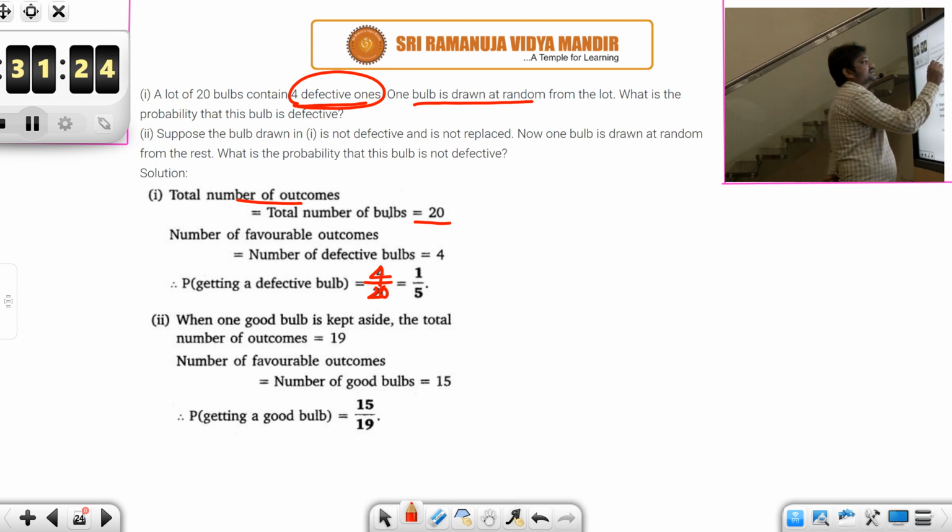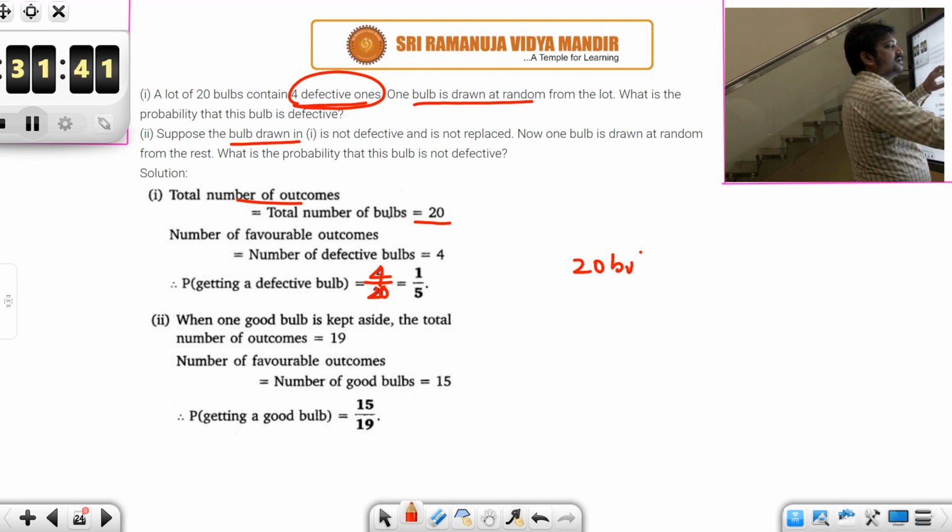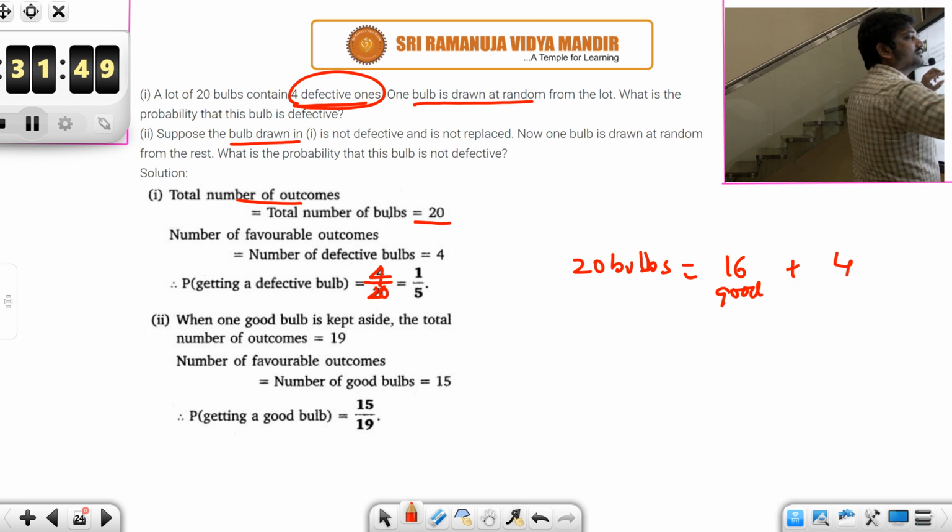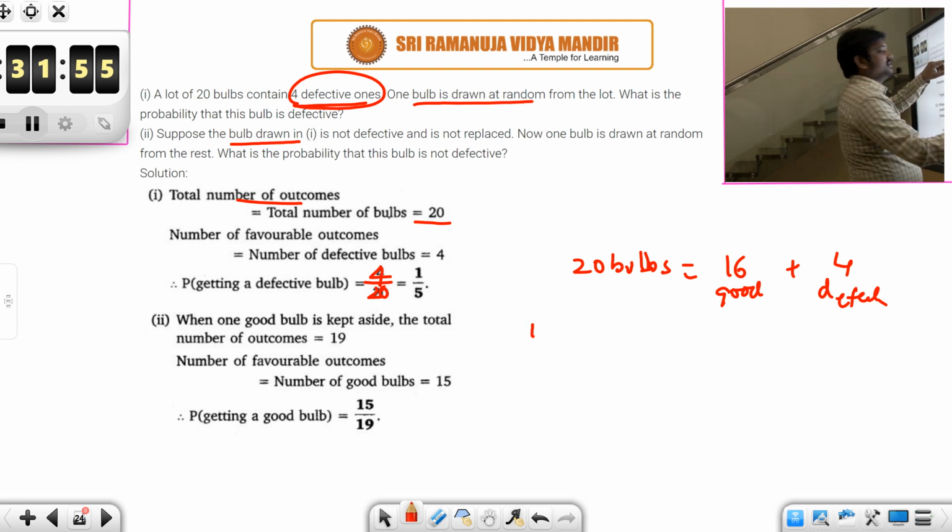Look at the second one. Suppose the bulb drawn in 1 is not defective and is not replaced. Now see, initially how many are there? 20 bulbs. Out of these 20 bulbs, 16 are good and 4 defective, isn't it? Now in the second question, they are saying in one they are taking one bulb and it is not defective, and it is not replaced.